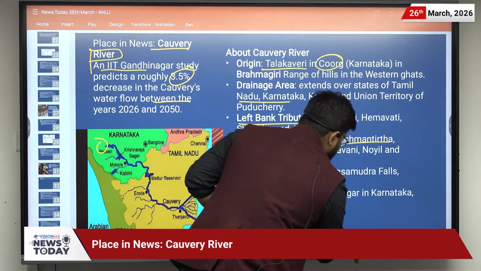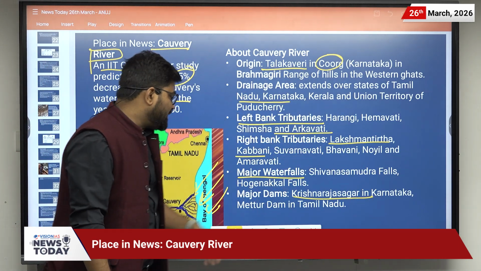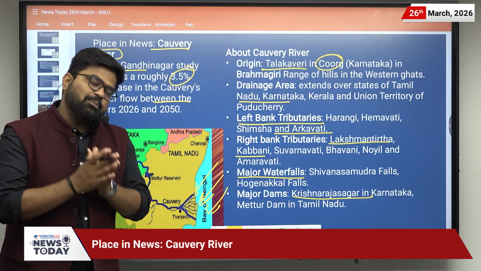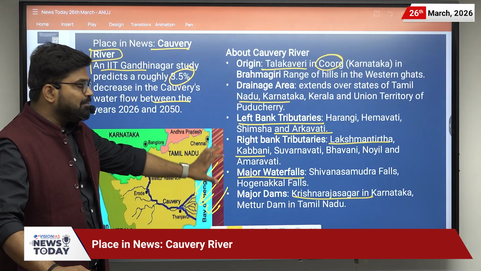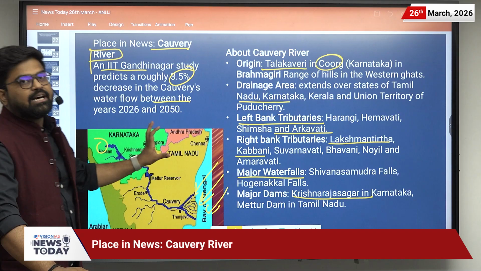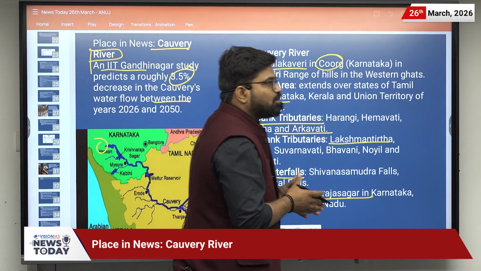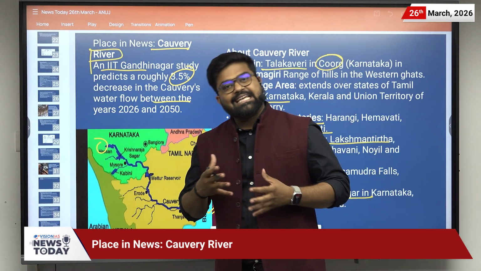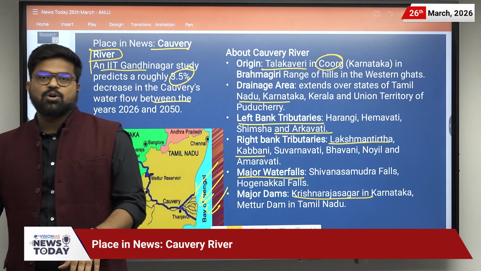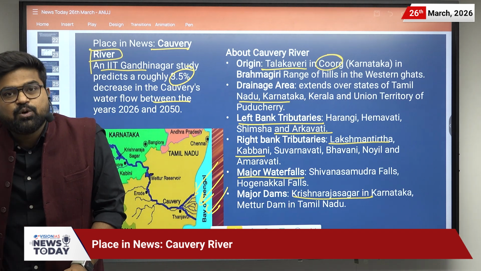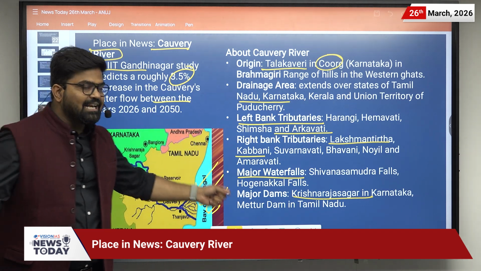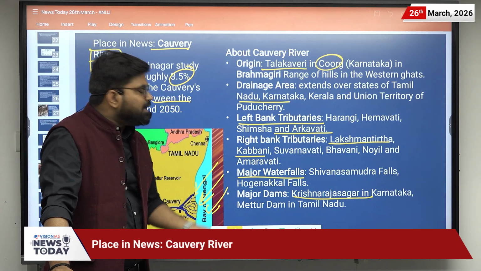one of which is Krishna Sagar in Karnataka and Metru Dam in Tamil Nadu. They are famous dams on the Cauvery river. If you see the past trend of PYQs, now UPSC is asking questions based on rivers, their tributaries, important waterfalls and the major dams on the rivers.